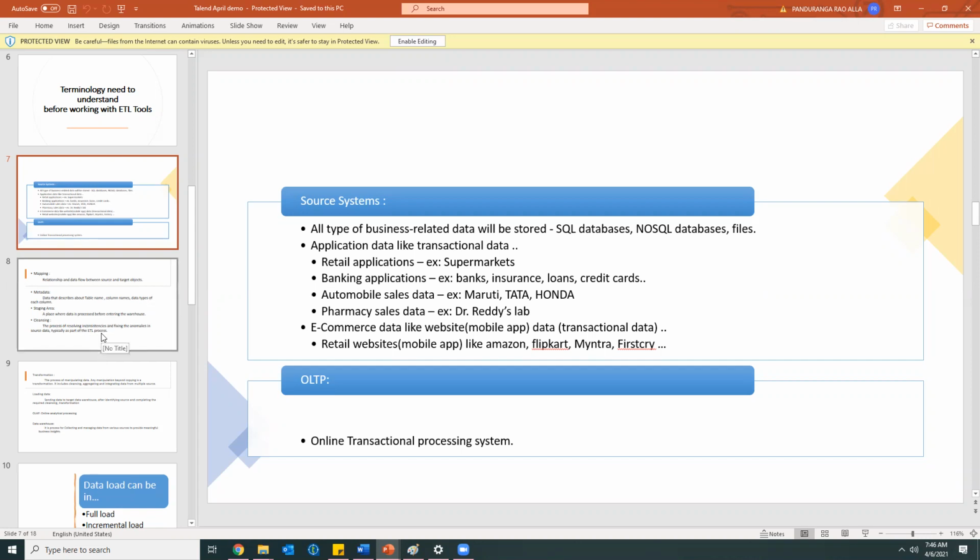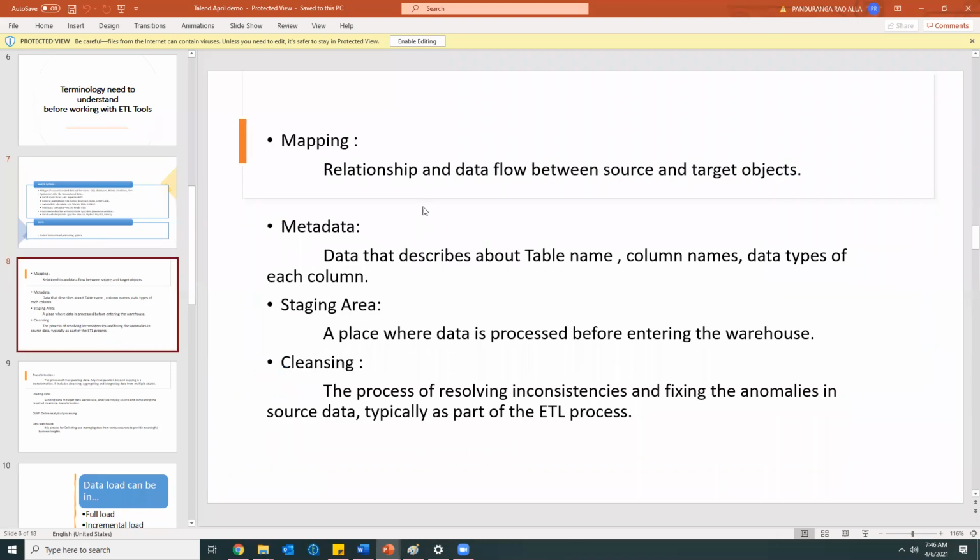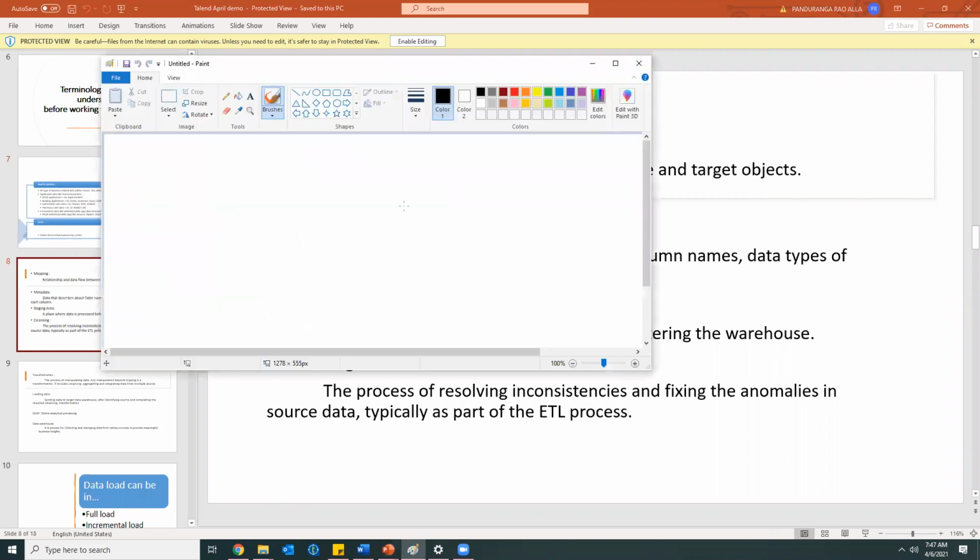At any point of time if you have any doubts you can ask. So coming to the mapping, mapping forms a relation between the source and the target place where data will be migrated from source to the target. So we need to map. So for example, on the source side, let me explain like this.